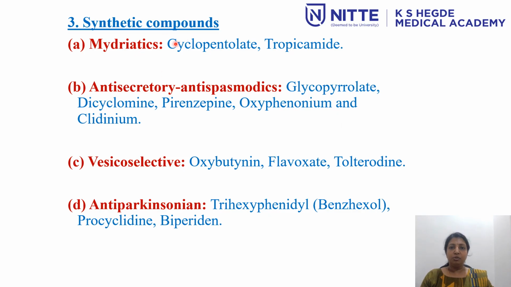Then you have synthetic compounds. You have mydriatics: cyclopentolate, tropicamide. You have antisecretory or antispasmodic agents: glycopyrrolate, dicyclomine, pirenzepine, oxyphenonium, and clidinium. Then you have vesicoselective agents: oxybutynin, flavoxate, and tolterodine. Then you have anti-Parkinsonian drugs: benzhexol, procyclidine, and biperiden.